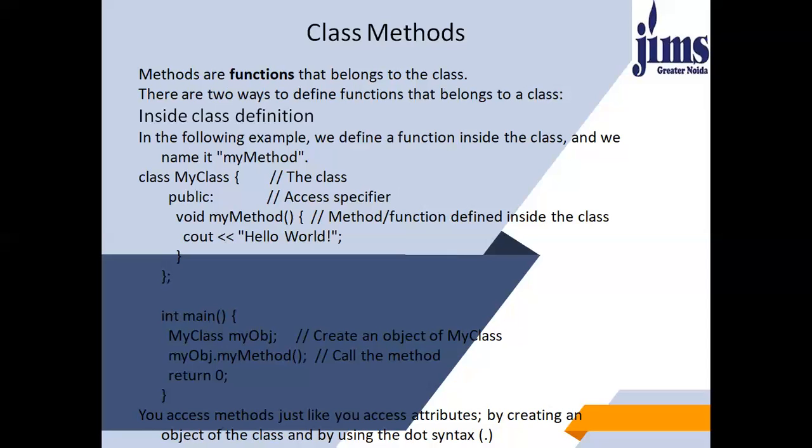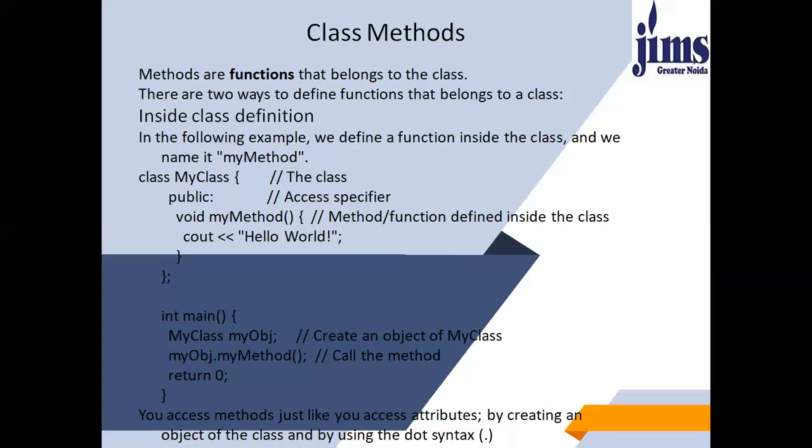So you access methods just like you access attributes, by creating an object of the class and using the dot syntax. Here in this example, although we have not used any attribute, if there was an attribute inside my class like integer a under the public specifier, then my obj dot a equals 100, or any value, inside main.